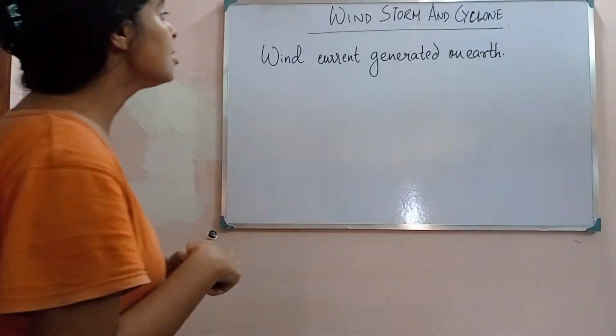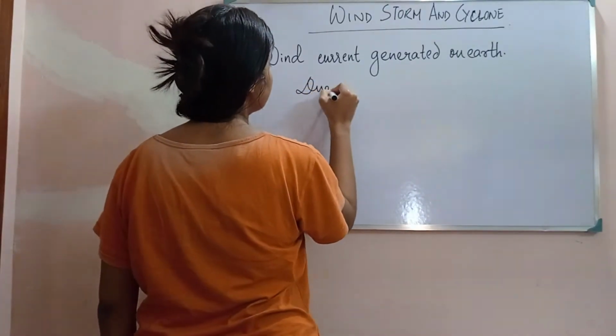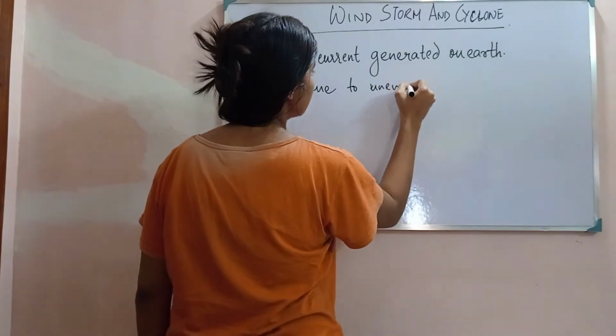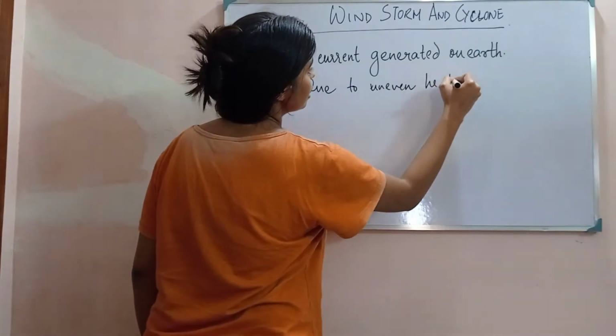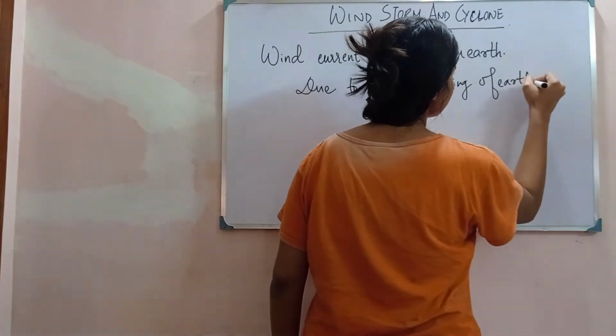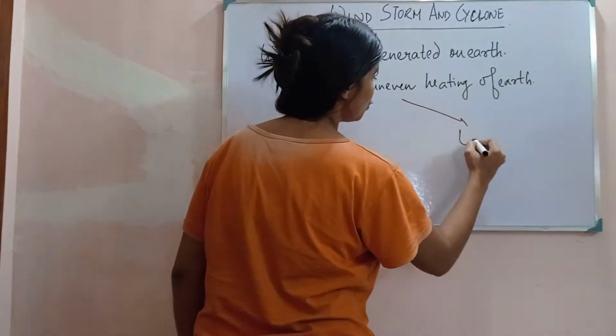So wind currents are generated on earth due to the uneven heating of the earth. Now the uneven heating of the earth means there are two ways. One is land and water.